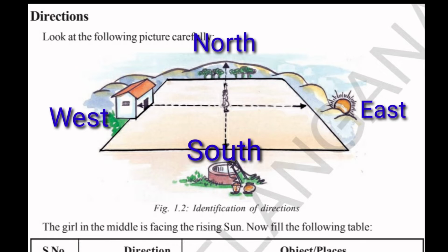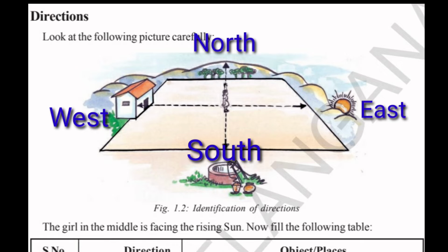How can we say that the girl is facing towards east? Because she is facing towards the sun. It's sun rising time. And now you observe, you imagine yourself. You are facing towards east.